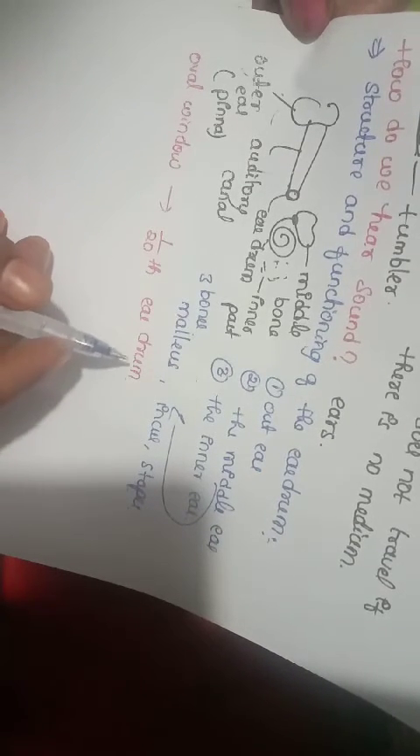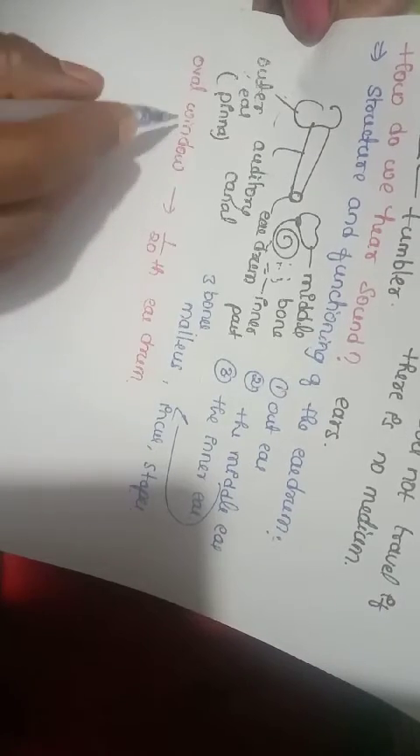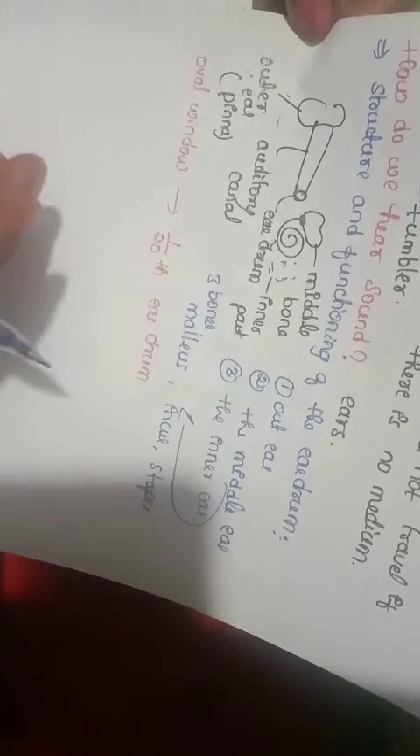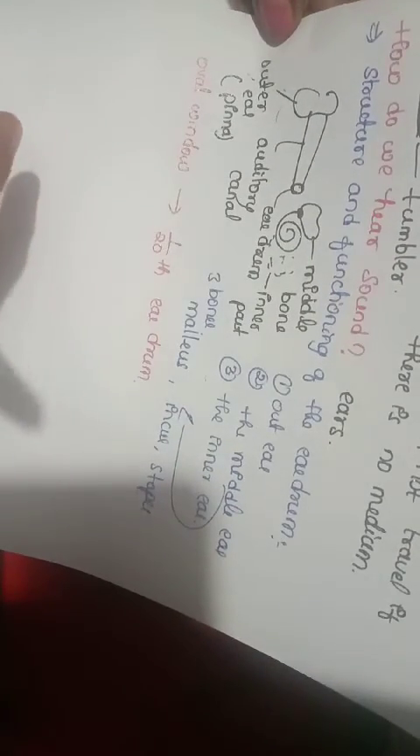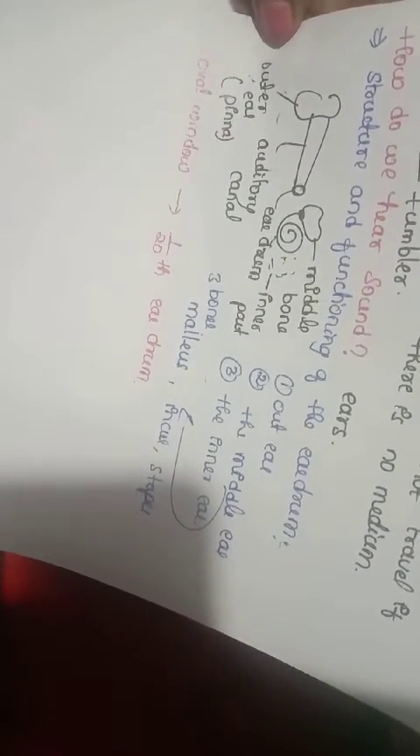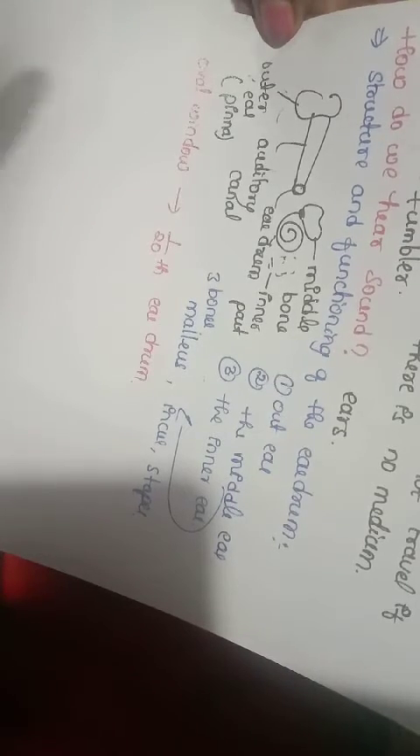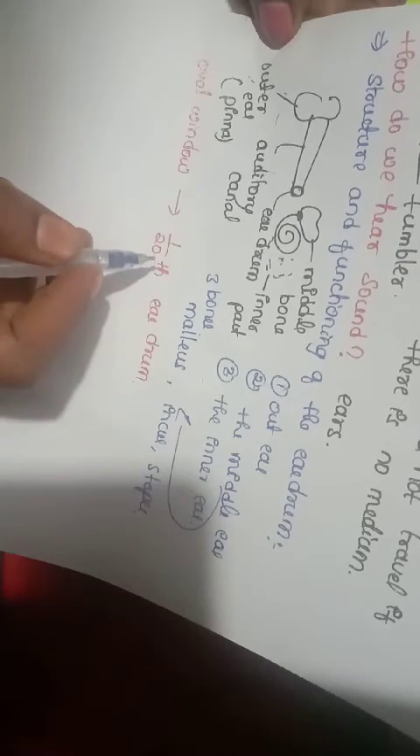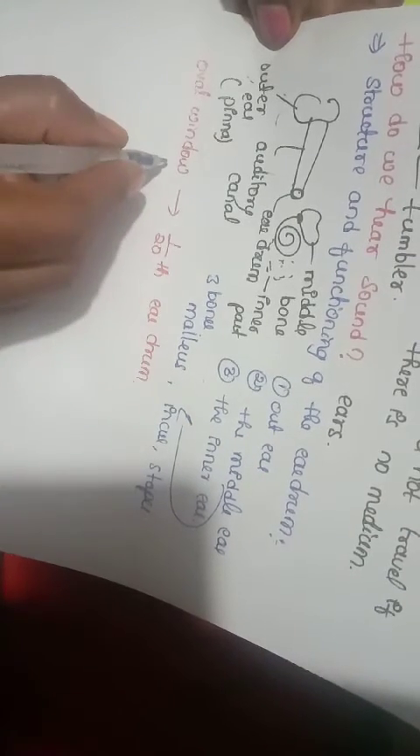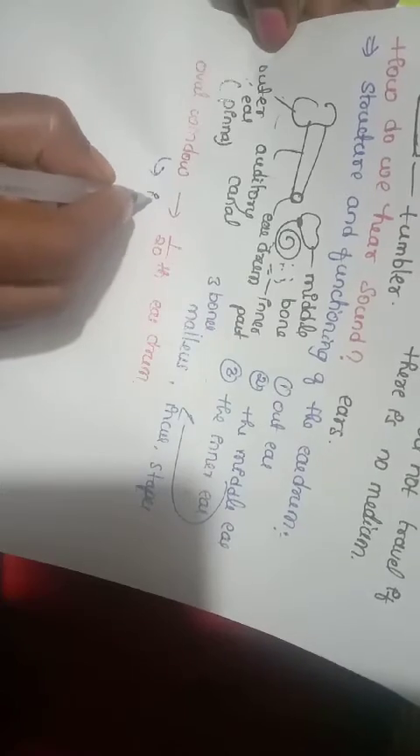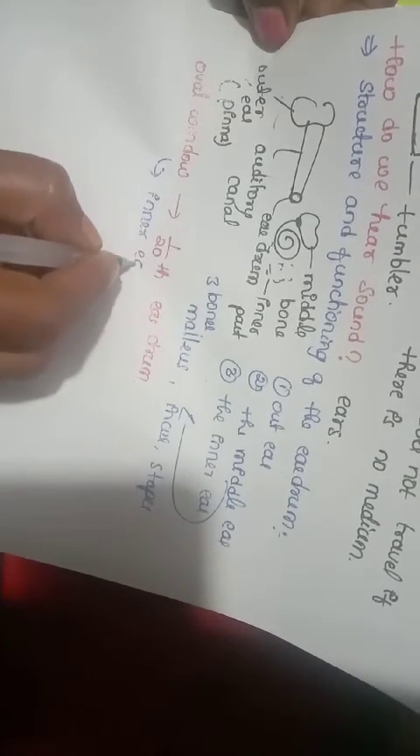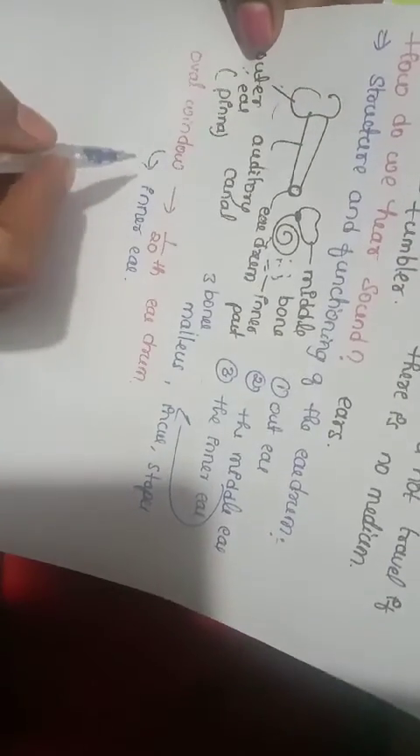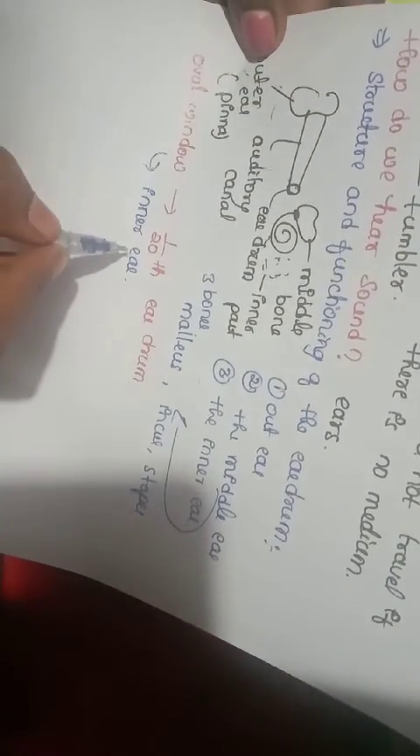So by this, the vibrations increase 30 to 60 times. If you listen to one vibration, that one vibration will multiply and increase 30 to 60 times. These vibrations from the oval window are transmitted to the inner ear. From the oval window, where will these vibrations go? The inner ear.